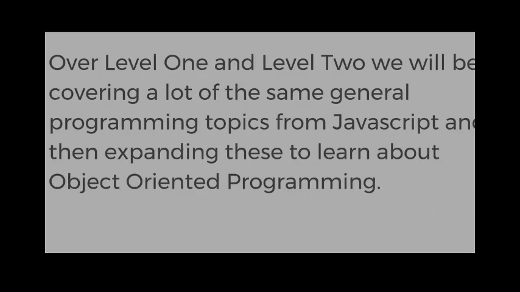So over Level 1 and Level 2, we're going to be covering a lot of the same general programming topics from JavaScript, things like for loops and while loops, etc. So we won't spend as much time in Python talking about the very basic ideas of what a for loop is, or what an array is, or what those basic ideas are. Instead, we'll just show you more of the syntax of how to work with those ideas in Python. And then we're going to expand on these ideas to learn about object-oriented programming, something we haven't talked about yet.